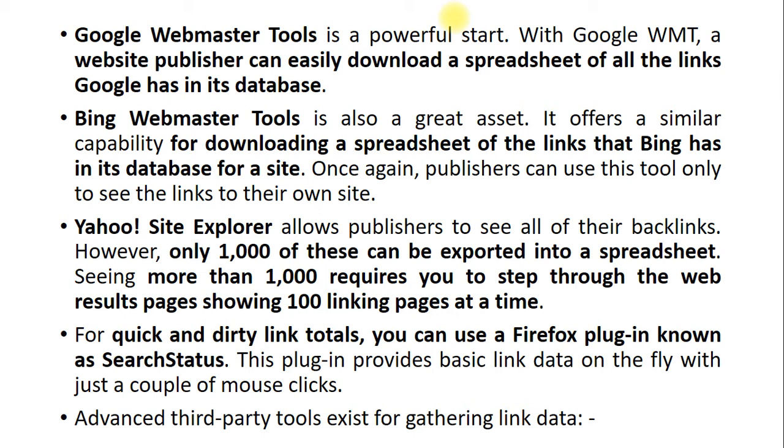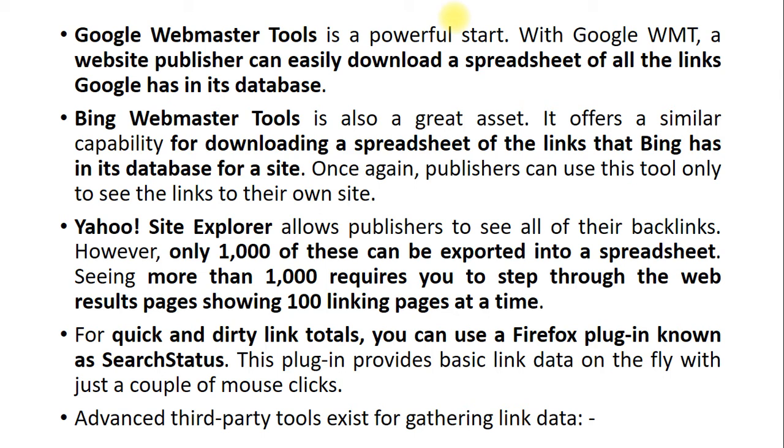It offers you the capability of downloading a spreadsheet of links from Bing's own database for a site. So if you want to download it in Excel form, at that time you can use Bing Webmaster Tool, which has the capability to download an Excel sheet. It is in the form of linking of your database.